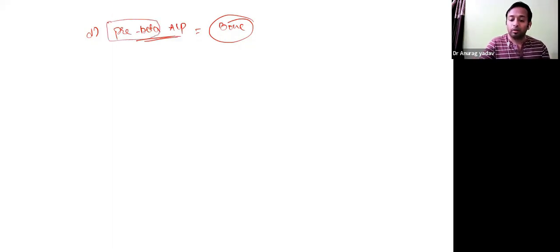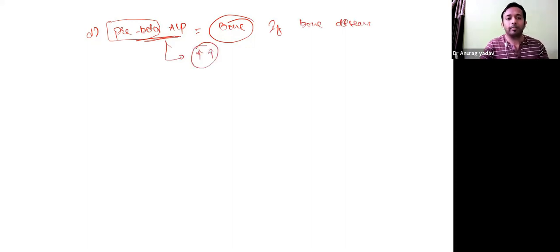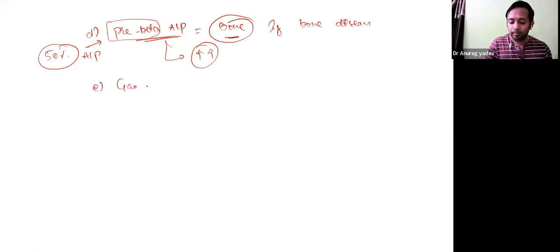So if there is bone disease, the pre-beta type will be elevated. What is the normal concentration of total? 50% of the total ALP is pre-beta type, means the major portion which is present in the blood is from this origin, bone origin. Next, E type, that is the gamma ALP.